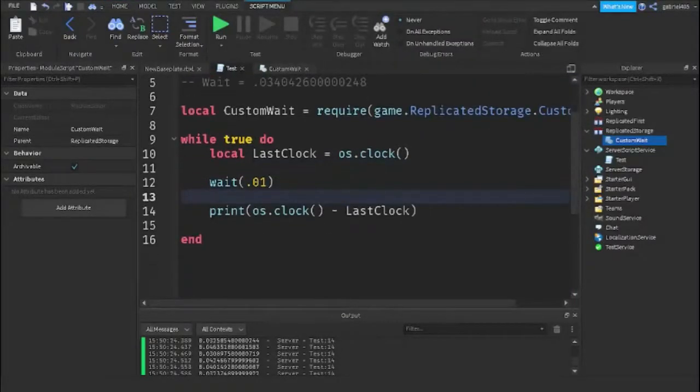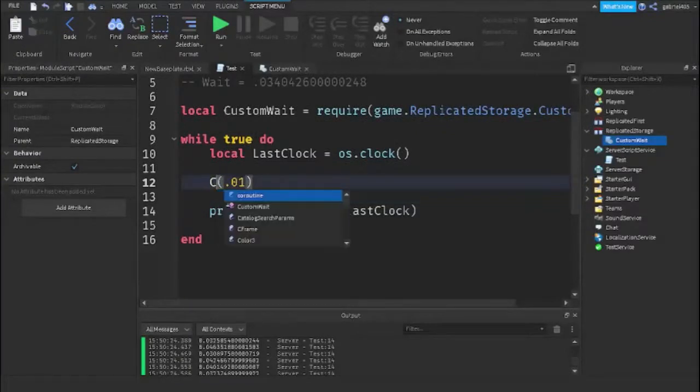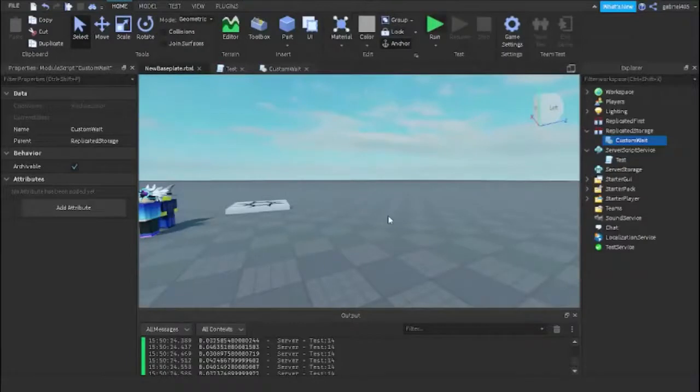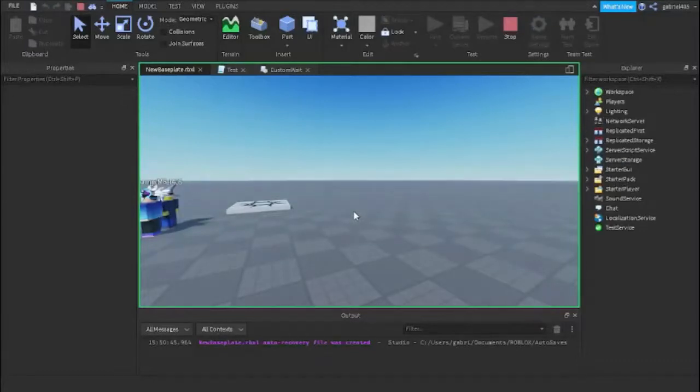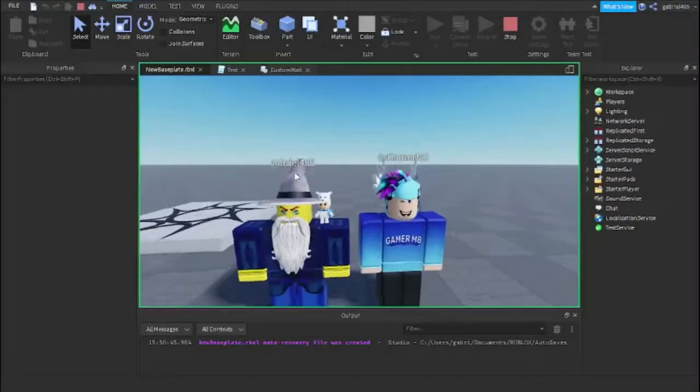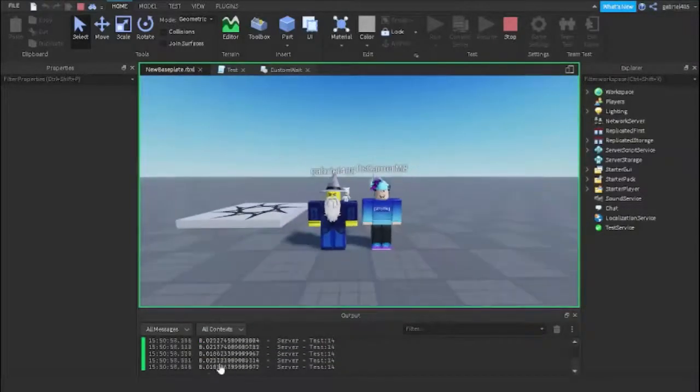Okay? Now we are going to try the custom wait with the 0.01, and let's see how accurate the queuing time is. After 10 seconds, and as you guys can see, it is not too bad. It's 0.01, 0.02, 0.01, 0.02.